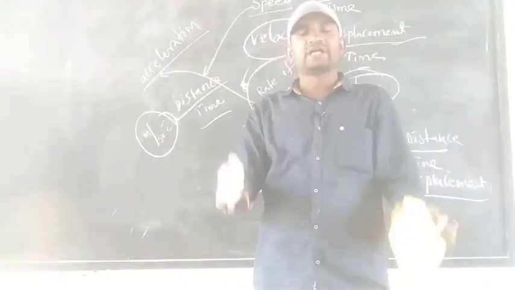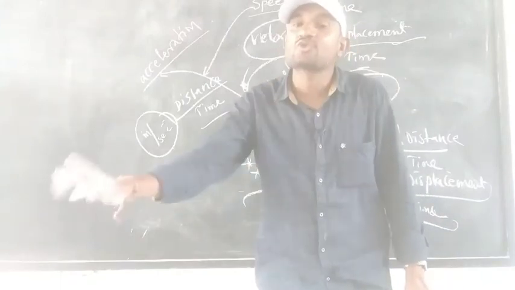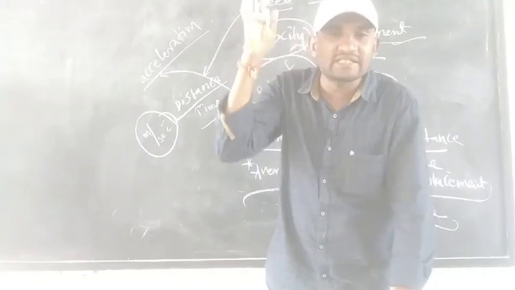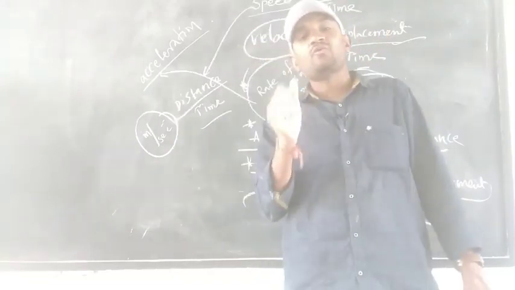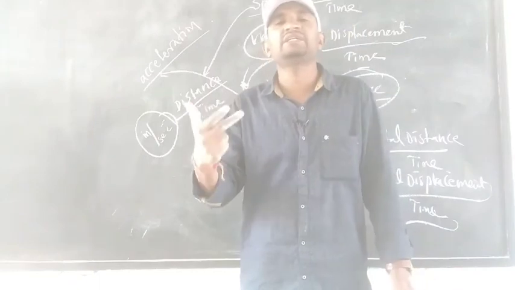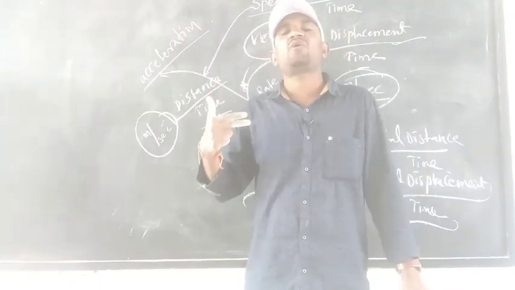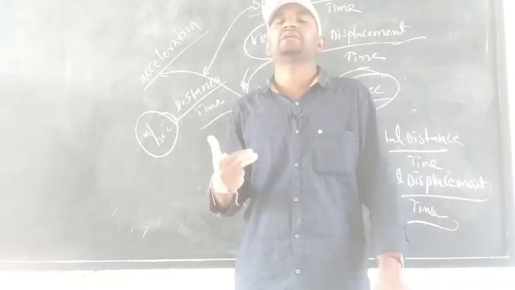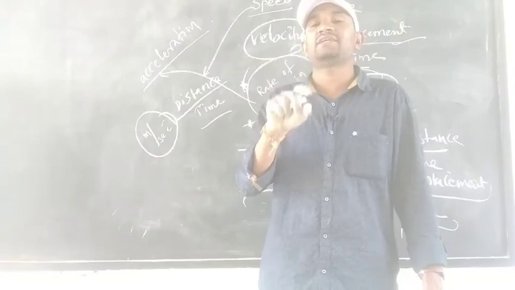If the object is in uniform motion, acceleration is also 0. When the object is in the rest position, acceleration is also 0. Sir, why in uniform motion? Uniform motion means constant velocity, constant speed. There is no change in velocity.